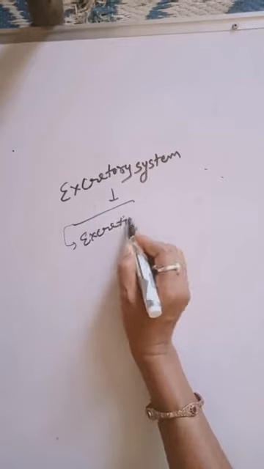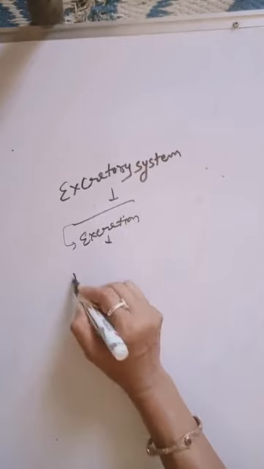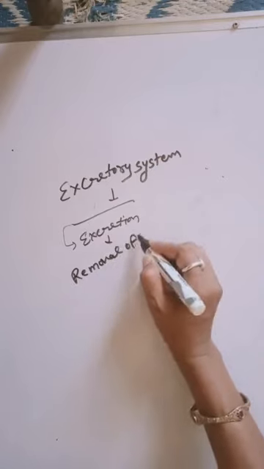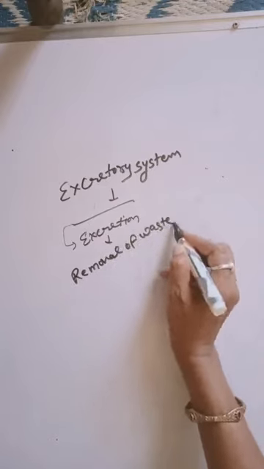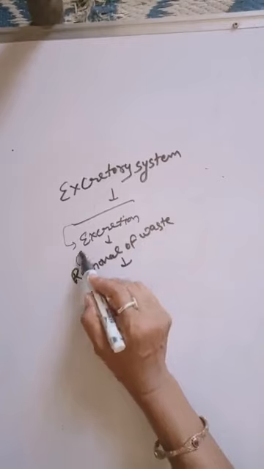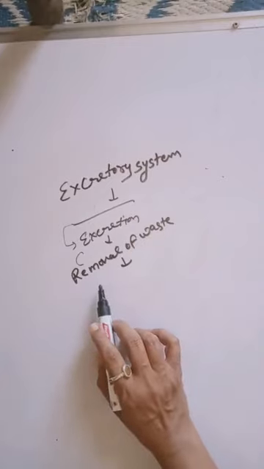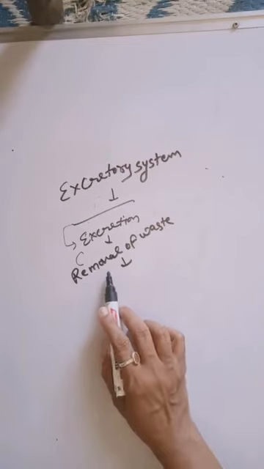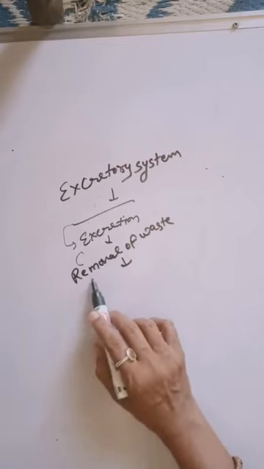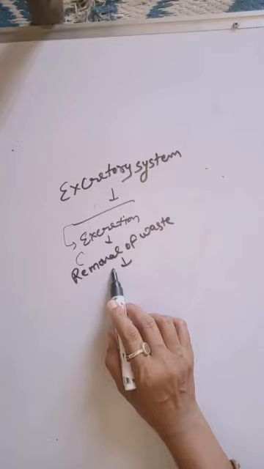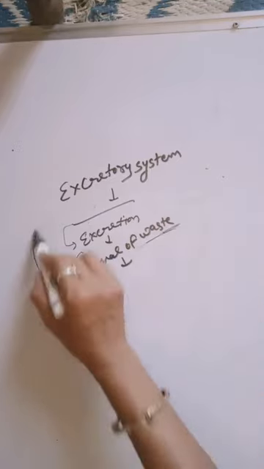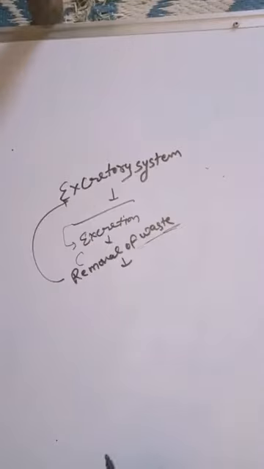What is excretion? Removal of waste products. Removal of waste products from our body is called excretion. The system which is responsible for removing these waste products is called the excretory system.